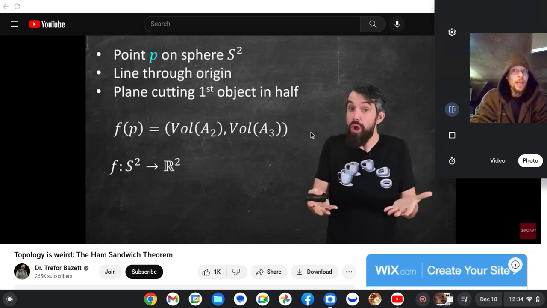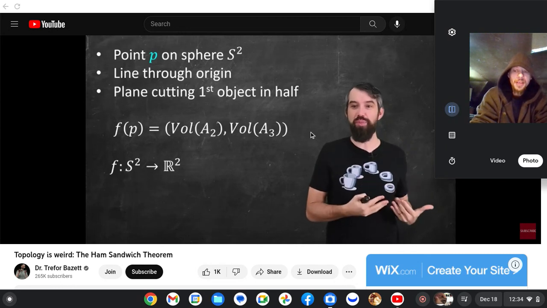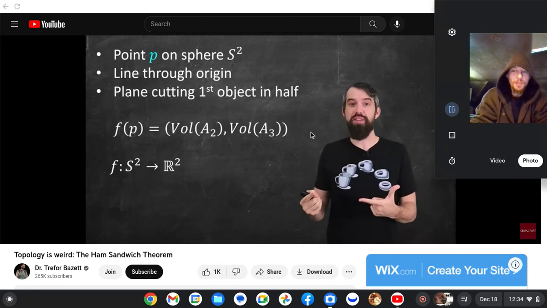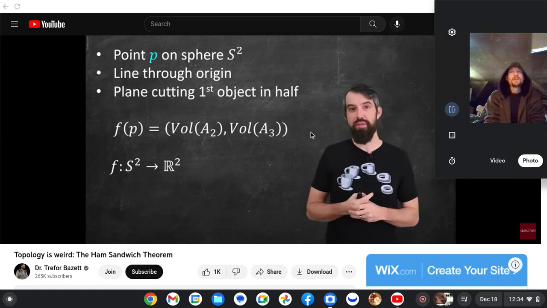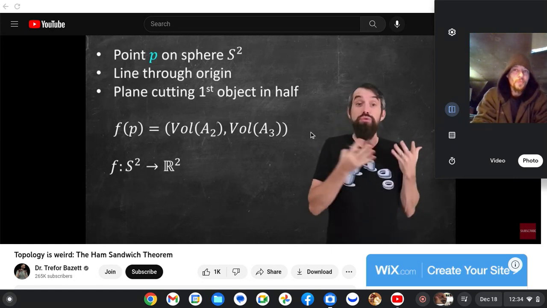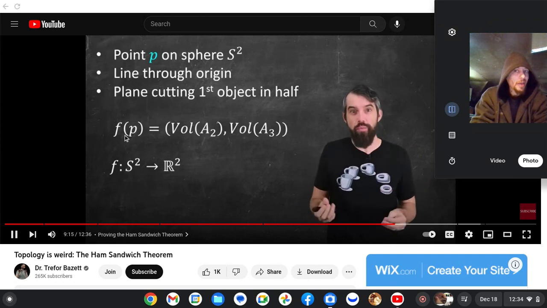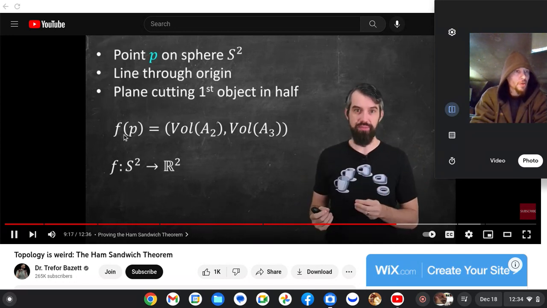It's a great thing to do for a lot of good reasons: the volume of the second object that's on the positive side of the plane, and the volume of the third object that's on the positive side of the plane. These are just numbers, some volume. So what I have is a map from a sphere to a two-dimensional real space output.